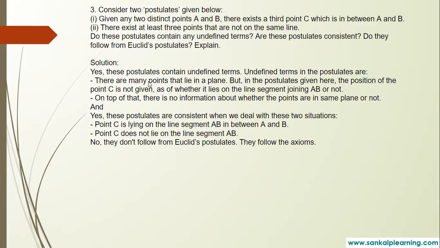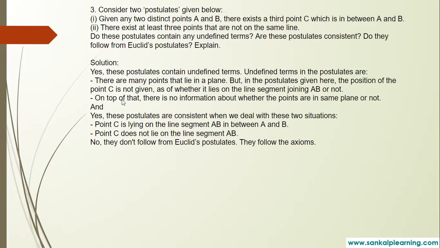See, in Euclid geometry there are some undefined objects. The undefined objects in Euclid geometry are points, plane, line, space. So these are undefined objects in Euclid geometry. So they're talking about the points right now.